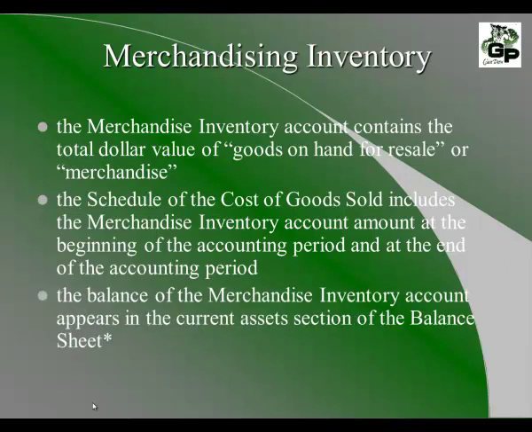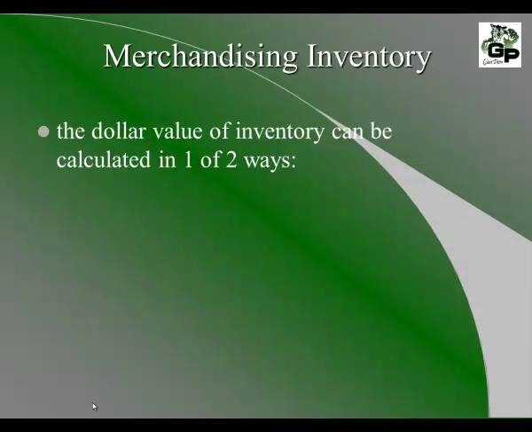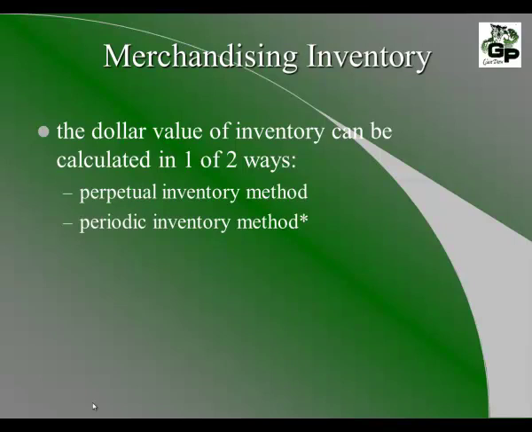The balance of the merchandise inventory account appears in the current assets section of the balance sheet. The dollar value of the inventory can be calculated in one of two ways. One way is the perpetual inventory method, and the other method is the periodic inventory method.